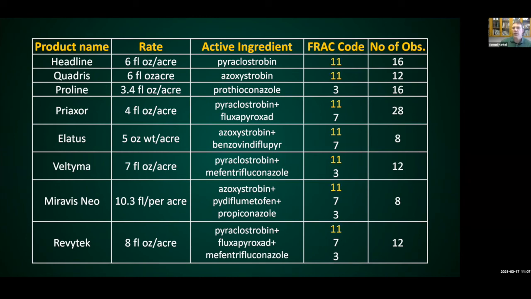The FRAC code 11 is the strobilurins. And you'll notice right away, every product here except Proline has a strobilurin. And over time, strobilurins have been the most effective product. So a lot of times it's the strobilurin holding the weight of the product. So if you've got Praxor, yes, the fluxapyroxad can help, but it's often the Headline that's doing the heavy lifting.